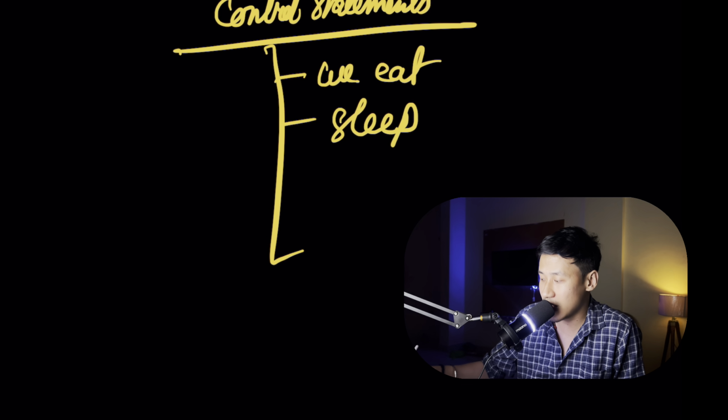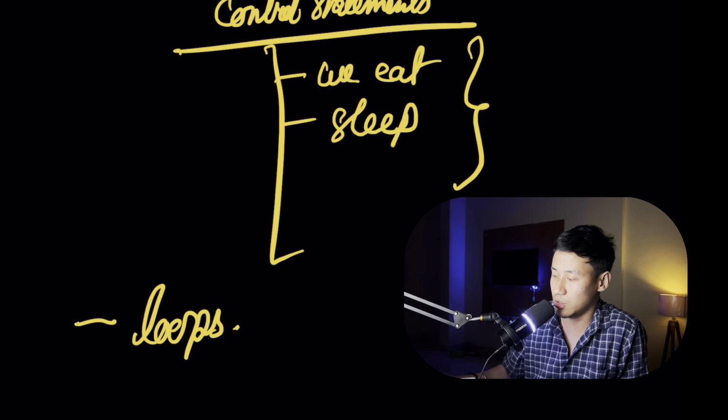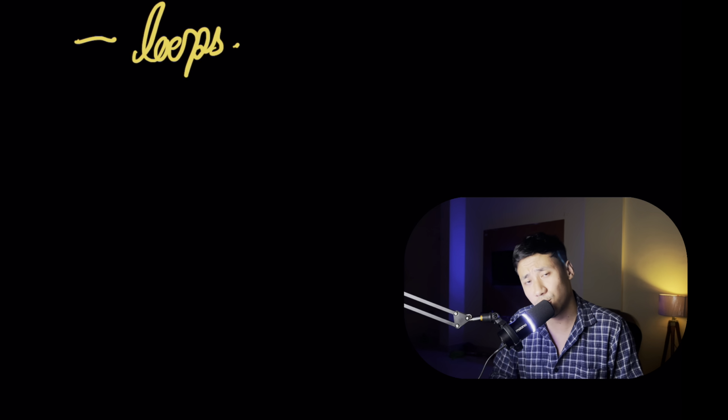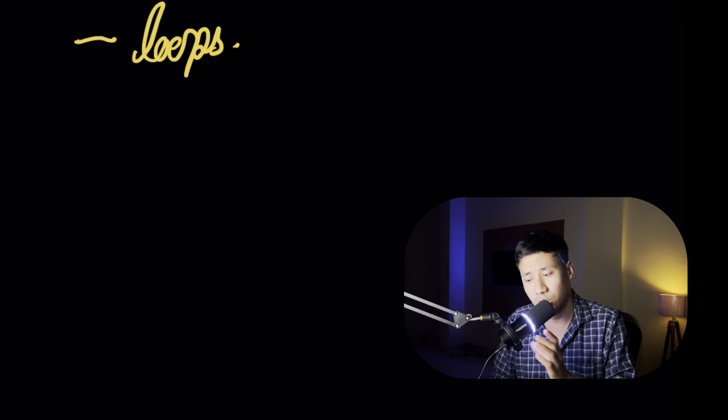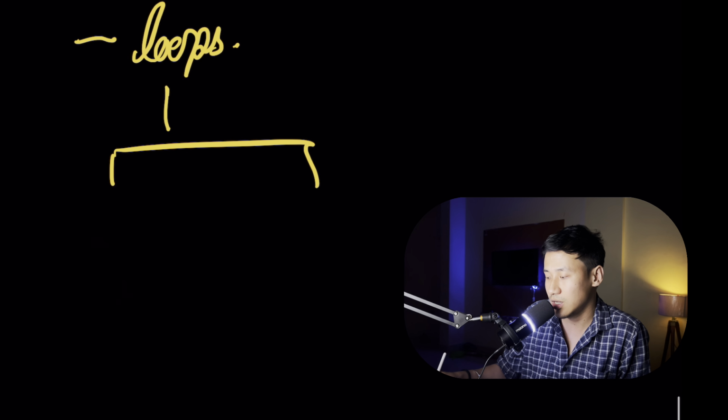Just like that, we have a particular concept in coding that is nothing but looping, or loops. What do you mean by loops? Basically, when you need to do something repeatedly, you don't need to write the code again and again. That is a waste of time. You make it a loop, so however many times you need to run it, you can run it using a loop. There are two types of loops in Python: one is the for loop and one is the while loop.